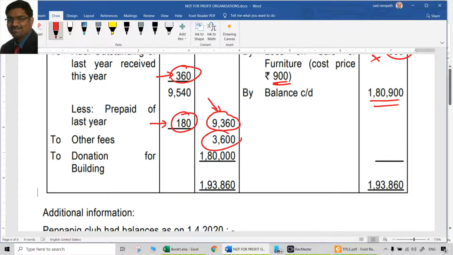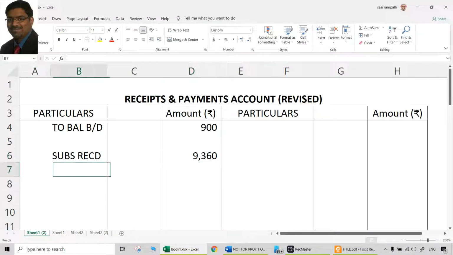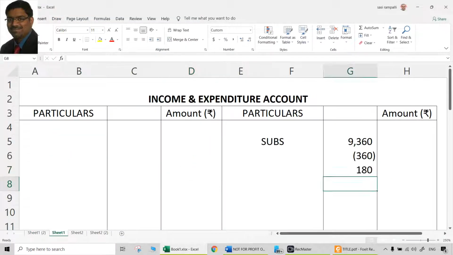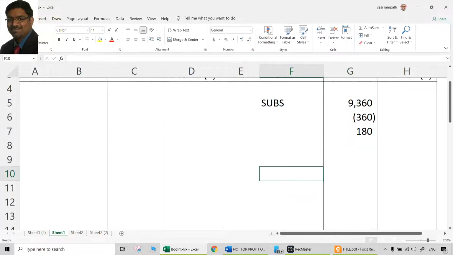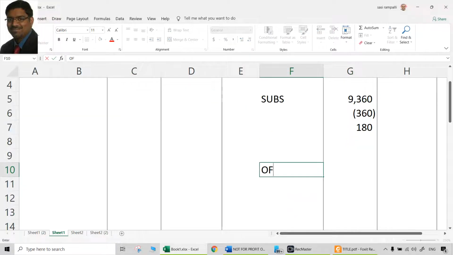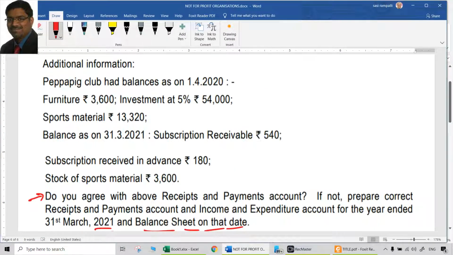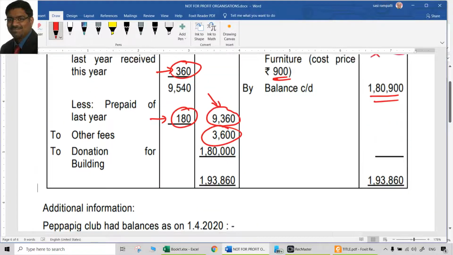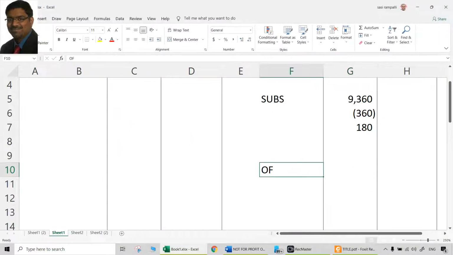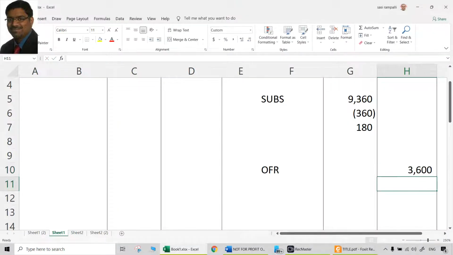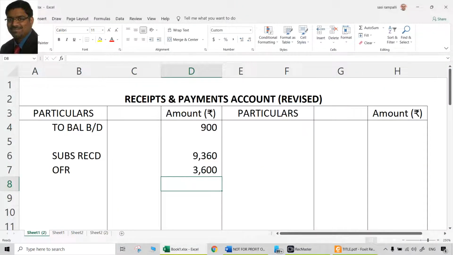Then comes other fees, whatever the fees are. Of course, it is a receipt, other fees received, that is 3600, and it will be an income also. So debit is in the receipts and payments account, credit is in the income and expenditure account, other fees. Are there any other things like adjustments? No. So you can take it to the outer column, other fees received or earned, whatever you call it. So that is how much? Other fees 3600, credit. So here credit, here debit.